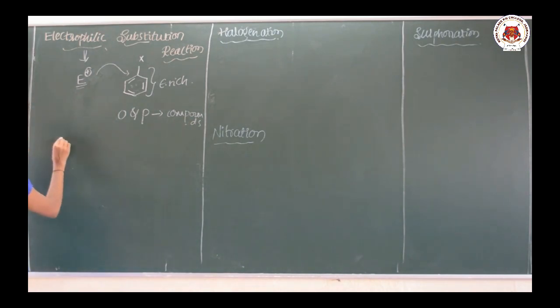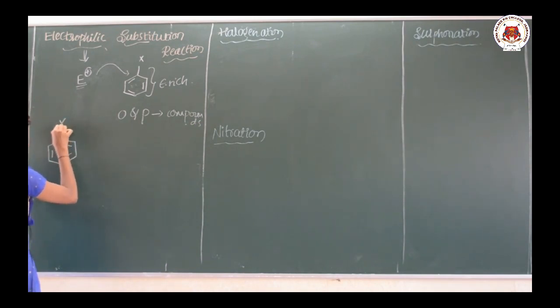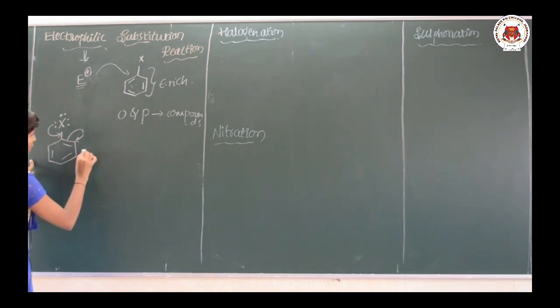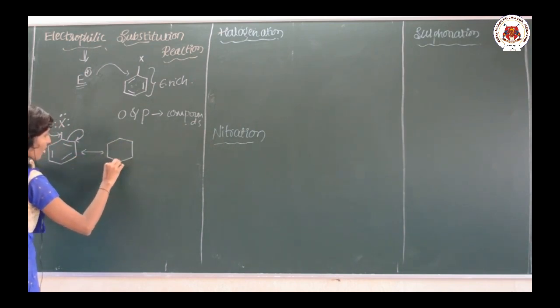So let me take one example. So this is our haloarene. So these are the lone pairs of electrons. As I said, the lone pair of electrons is in conjugation with the ring system. So these lone pair of electrons are donated here. The carbon gets more than four valency, which means this bond is shifted here. So what will be the structure here?